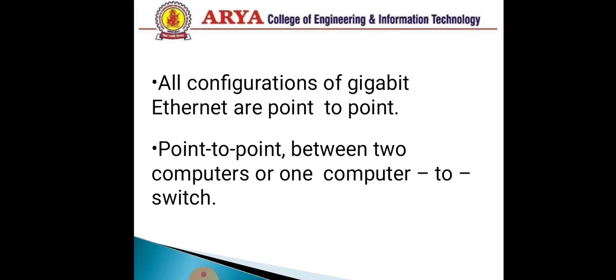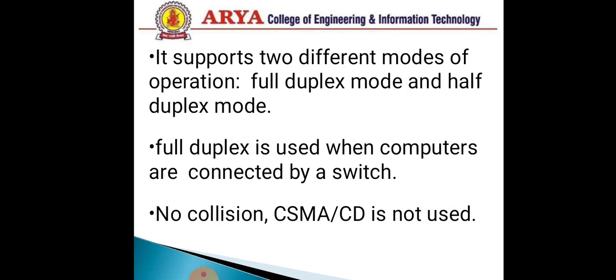All configurations of gigabit Ethernet are point to point, between two computers or between one computer and a switch. It supports two different modes of operation: full duplex mode and half duplex mode. Full duplex mode is used when computers are connected by a switch. No collision occurs here, and CSMA/CD is not used. That means carrier sense multiple access is not done here.